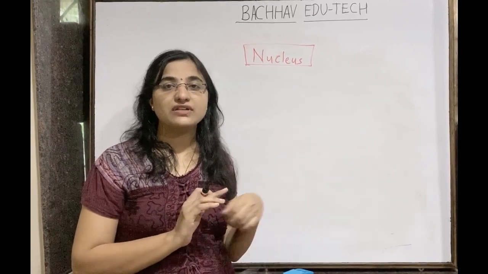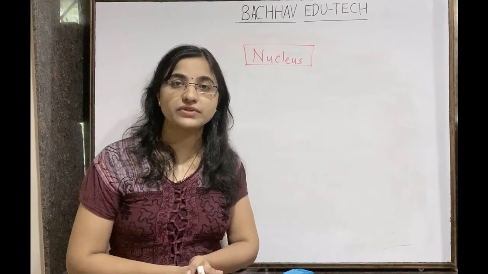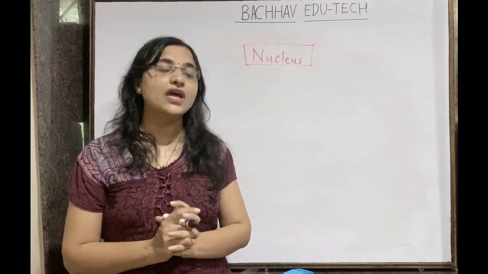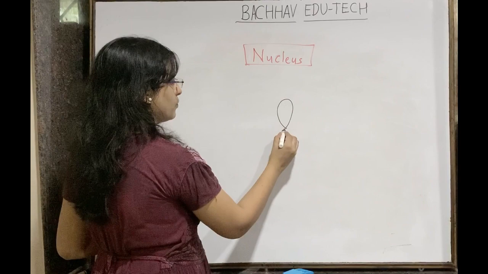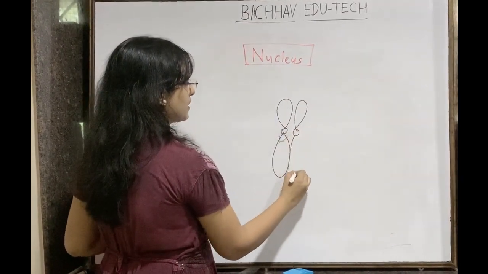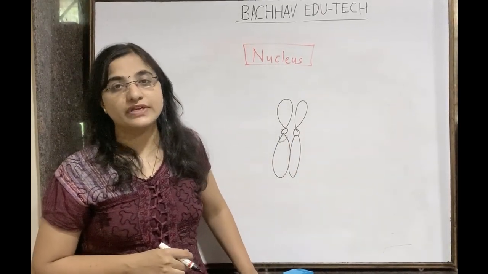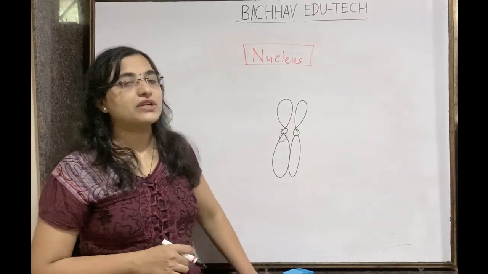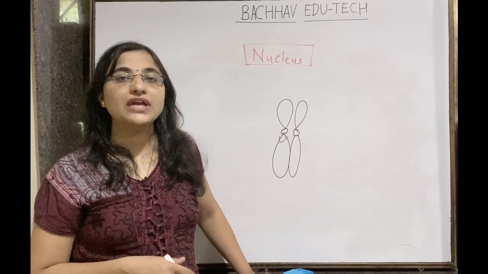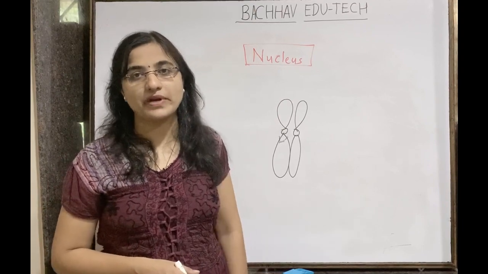So the genetic material is present there, and when we want to see the chromosome, that is only possible during cell division, particularly at metaphase. The chromatin gets condensed and forms the chromosome. So this is the chromosome that one can see under the microscope during cell division at metaphase. Understand this? So this is all about the nucleus. Okay. In the next session we are going to discuss the endomembrane system, which consists of the endoplasmic reticulum, Golgi apparatus, lysosome and all those things. Okay.